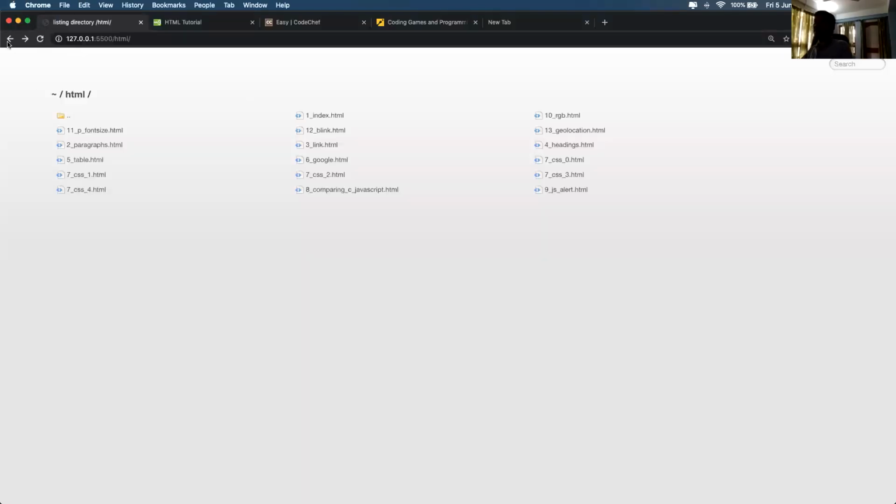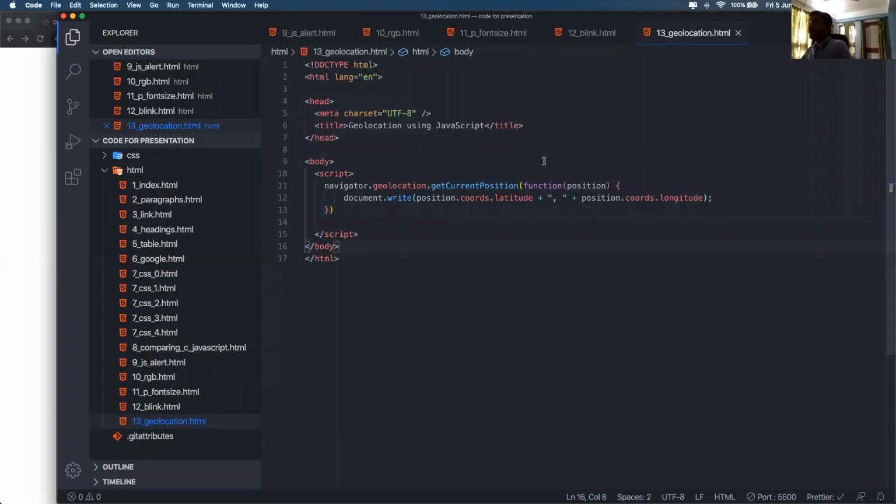So the next example is geolocation. I'll be explaining what geolocation is. Just open this. It looks like I don't have the permission.